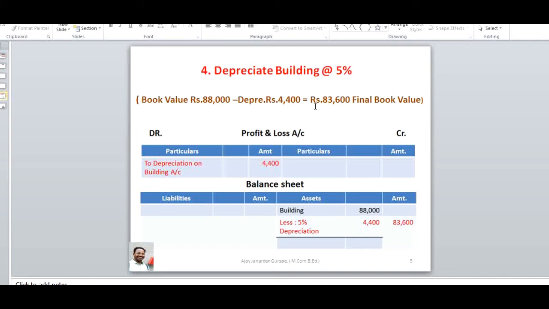After deducting that depreciation, we get the final book value of the building, rupees 83,600. Here we write it into the outer column, 83,600. The second effect of the depreciation on building is to the profit and loss account debit side. Here you will see to depreciation on building rupees 4,400. Okay, let me see in the problem.